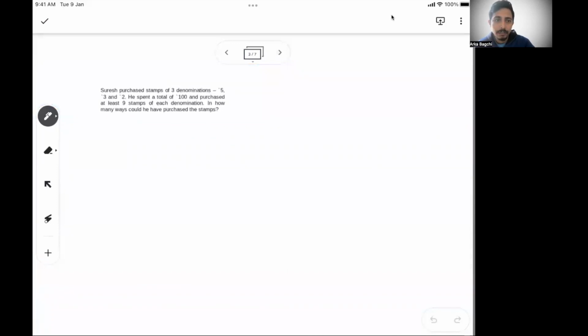Now let's say Suresh purchased stamps of 3 denominations: 5, 3, and 2. Let's say x stamps of denomination 5, y stamps of denomination 3, and z stamps of denomination 2. He spent a total of 100 rupees and bought at least 9 stamps of each. Since it's at least 9 stamps, you can write x plus 9, y plus 9, and z plus 9, because these are the minimums. They ask in how many ways he could have purchased.